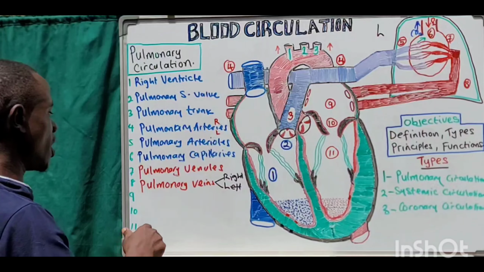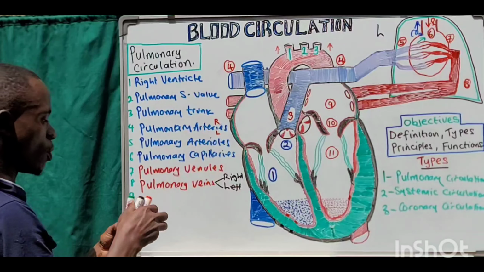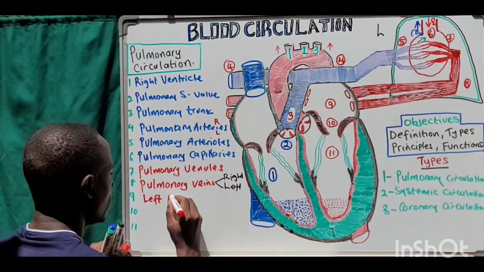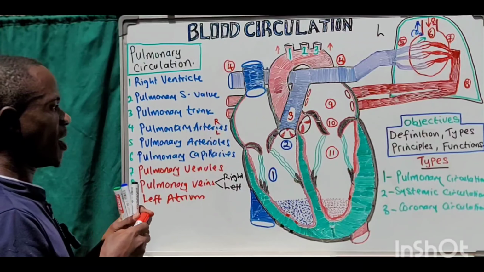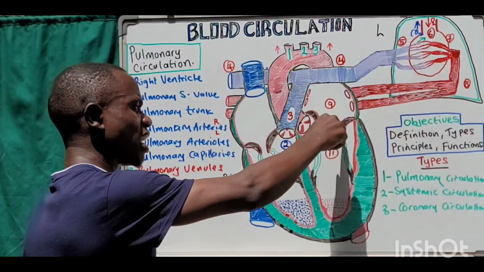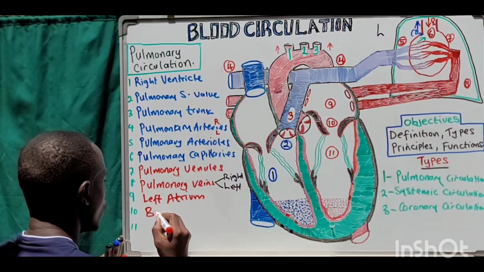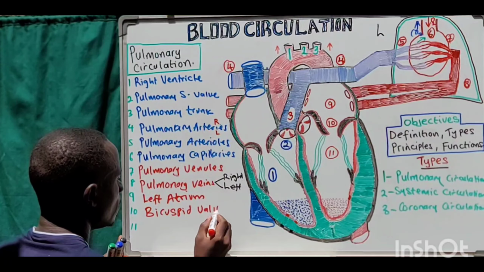Eventually, these pulmonary veins drop this blood into number 9, the left atrium. From the left atrium, the blood passes through the mitral, or bicuspid, valve.